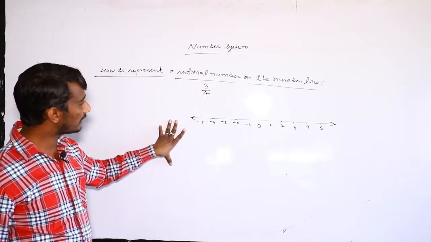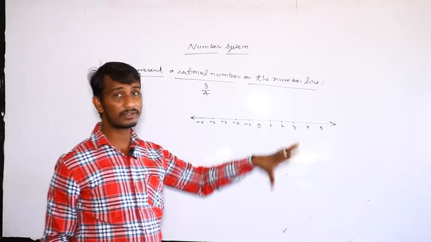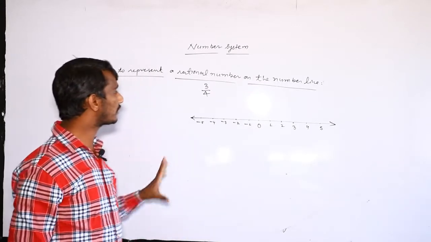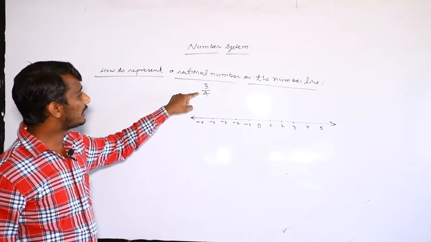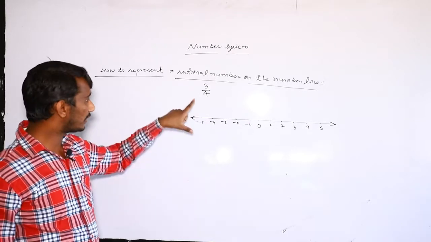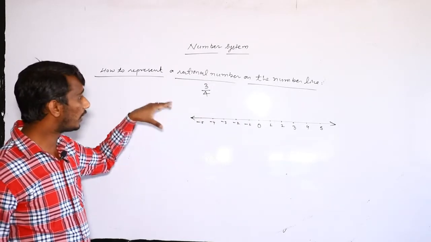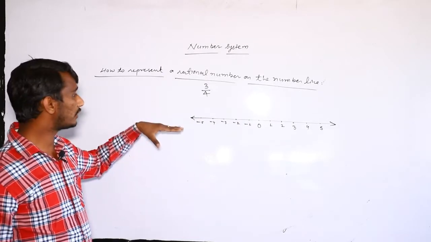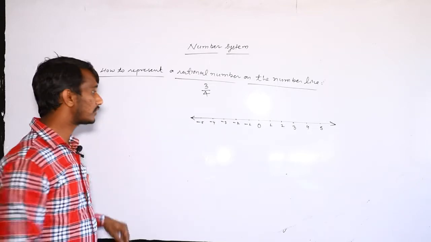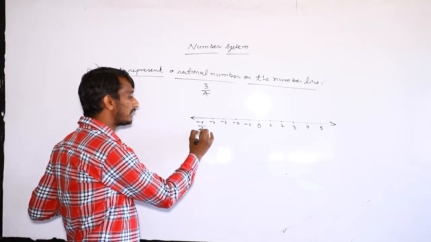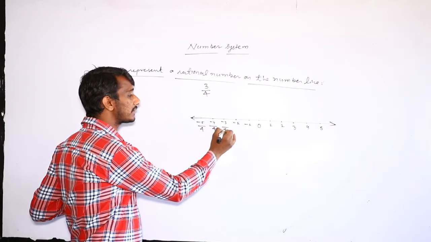We observe that here 3 upon 4 is not given on the line. So this is a basic concept. Check the denominator. What denominator is given here? The denominator given here is 4. So you have to put 4 as the denominator in all the numbers. One by one we put the denominator in all the numbers.